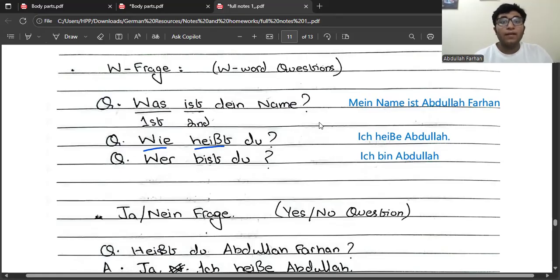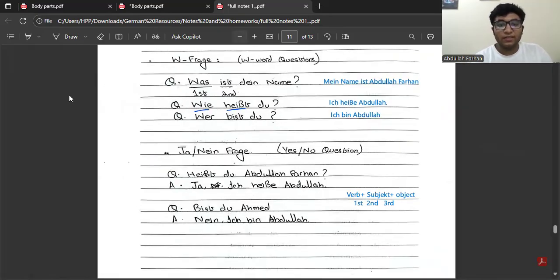But in some cases that may not be the case. For example, wie viele Jacken hast du? Again, this time Jacken is coming in the first position and the verb in the second. There are some cases we are going to study later as well. So I hope that was clear enough.